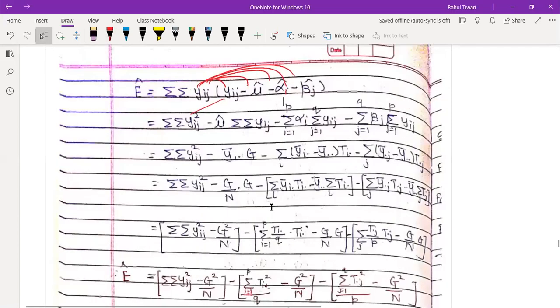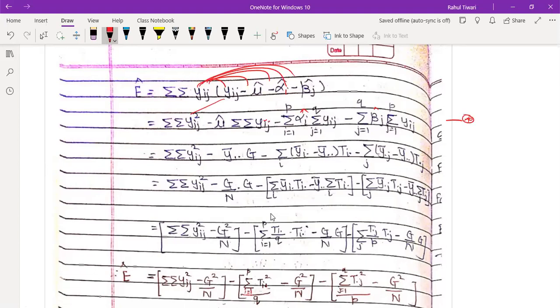Now I'm substituting the notations, so you must be familiar with the notations. First of all, this is hat. You can just make changes while writing. So it's alpha i hat and beta j hat. So I'll put star here somewhere because you need to change there. What is mu hat? Y bar dot dot. What is this double summation?